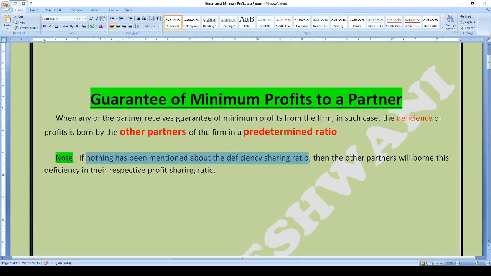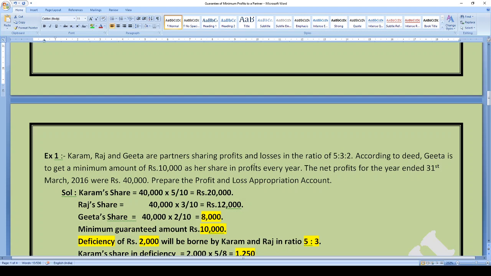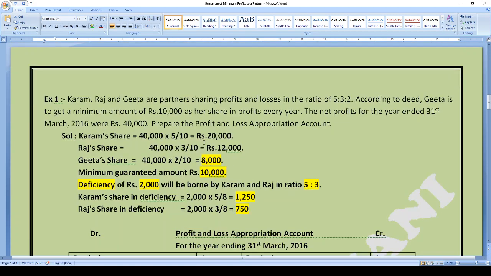If the ratio for sharing the deficiency of the guaranteed partner has not been mentioned by the partners or in the deed, then in that case the other partners will bear this deficiency in their respective profit sharing ratio, right? Whatever their profit sharing ratio is, that would be their deficiency sharing ratio itself. Let us understand with the help of an example.